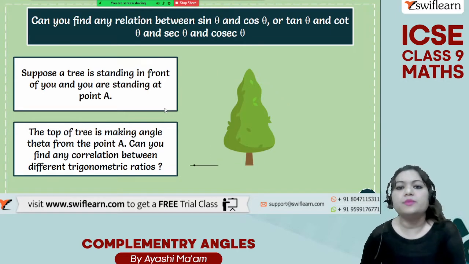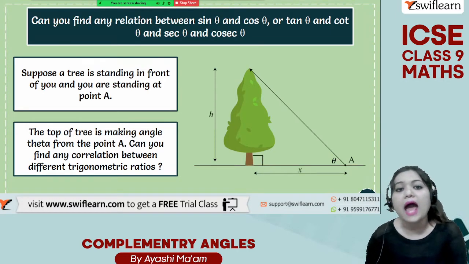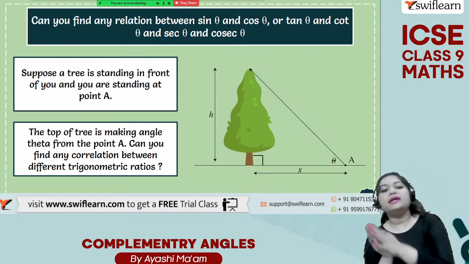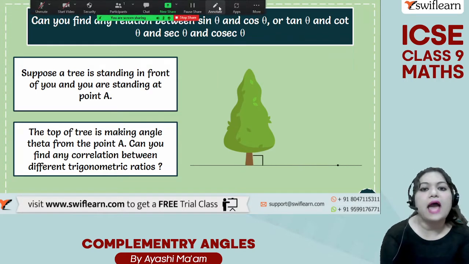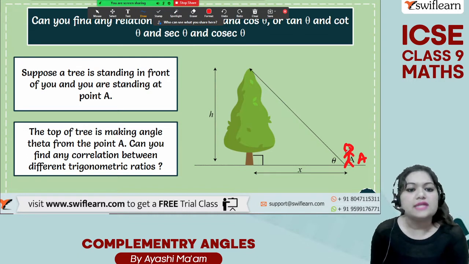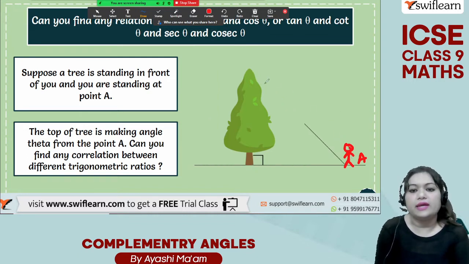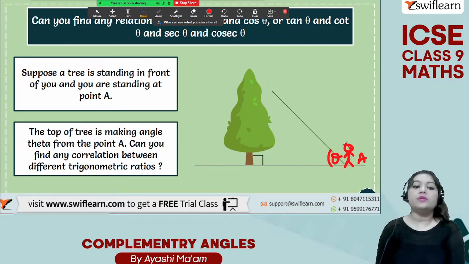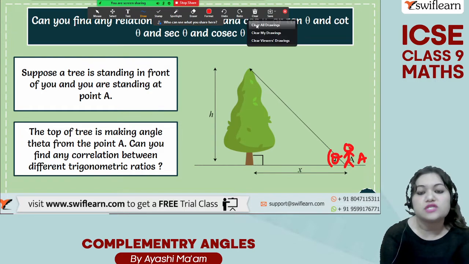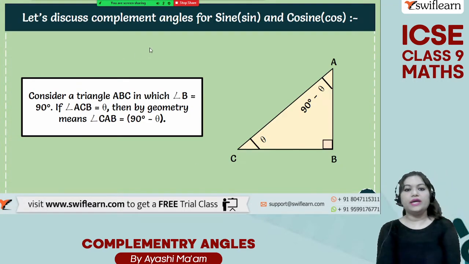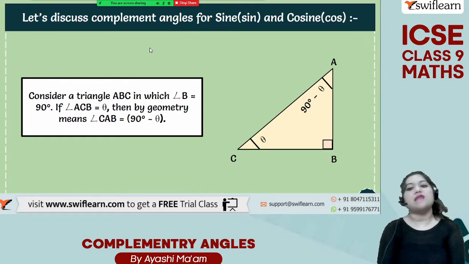Can you find any relation between sine theta, cos theta, or tan theta and cot theta, sec theta and cosec theta? So suppose you have a tree standing in front of you and you are standing at the point A. मतलब इस point पे you are standing. Okay, this is our point A. The top of the tree is making angle theta from the point A, है ना? तो इस top से this angle is theta. Can you find any correlation between the different trigonometric ratios? मतलब sin theta, cos theta, any relation between them? Let's see. Okay, so let's discuss the complement angles for sine and cosine.